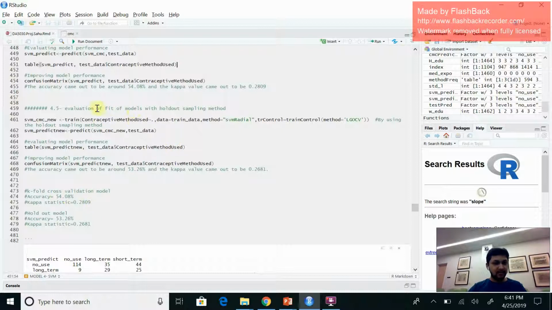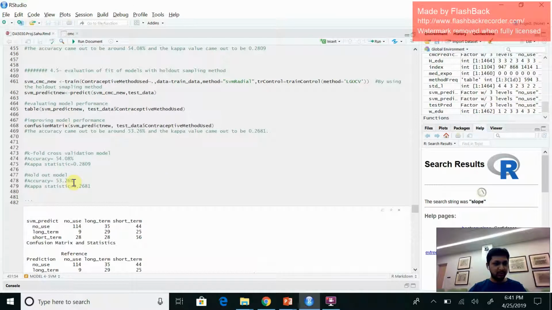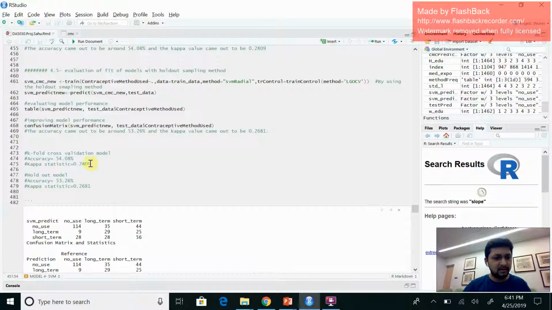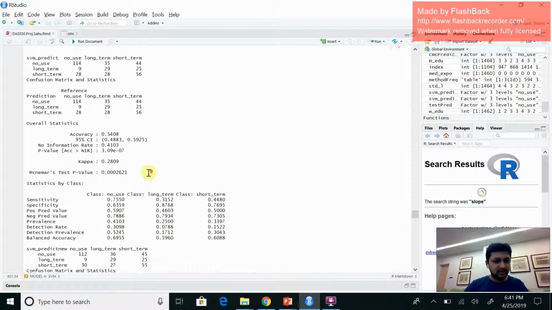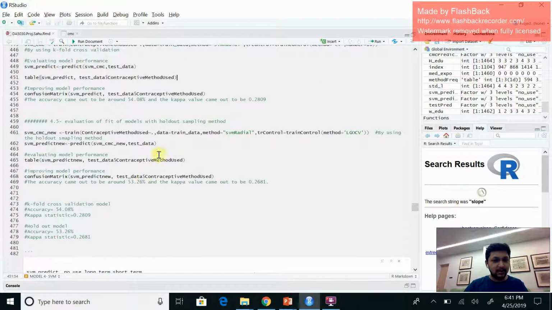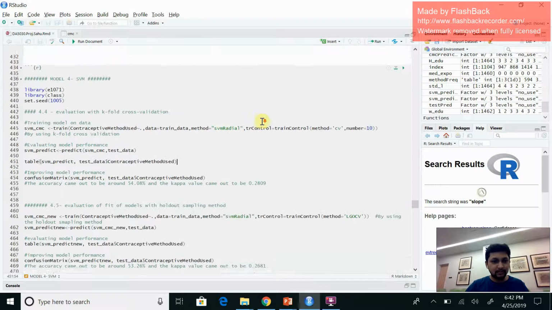And I've also used the holdout sampling method in SVM, in which the accuracy came out to be 53.26%, and the kappa statistic is 0.2681. So you can see here there is not much difference between the accuracy. So we can say that by using any method we get the accuracy almost similar.